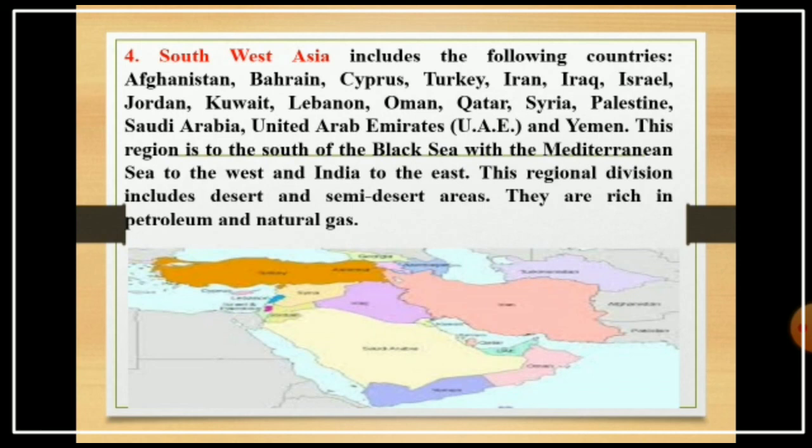This region is to the south of the Black Sea with the Mediterranean Sea to the west and India to the east. This regional division includes deserts and semi-desert areas. They are rich in petroleum and natural gas. Arab countries are almost all found in Southwest Asia, and these countries are very rich in petroleum and natural gas.